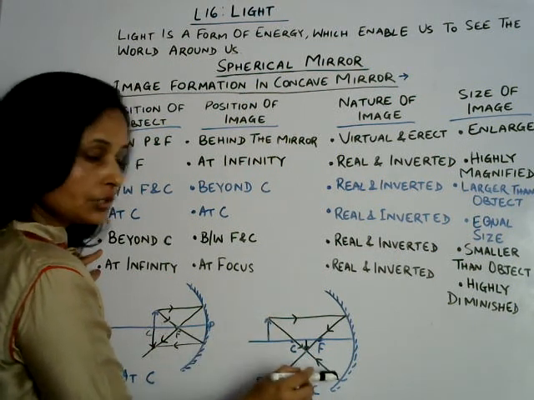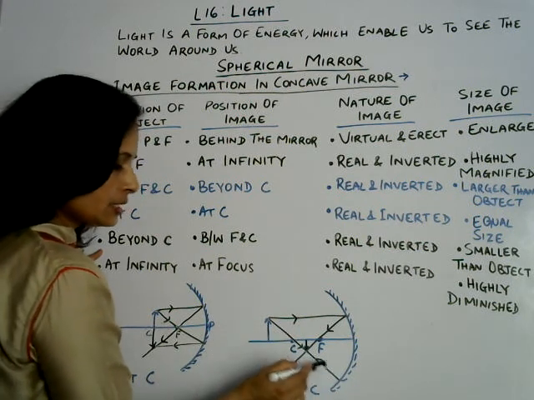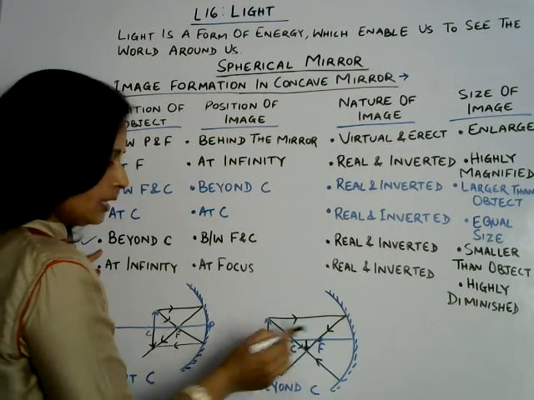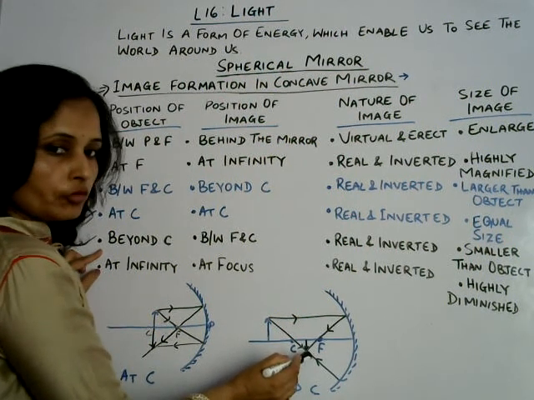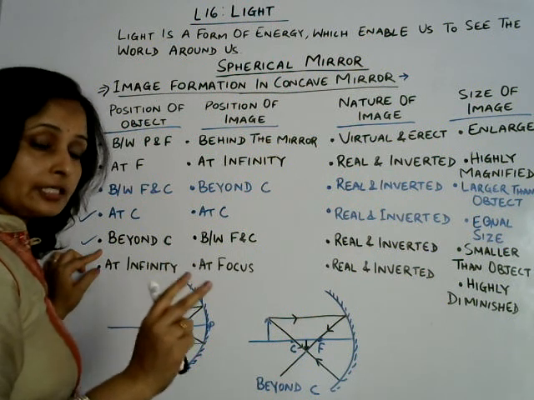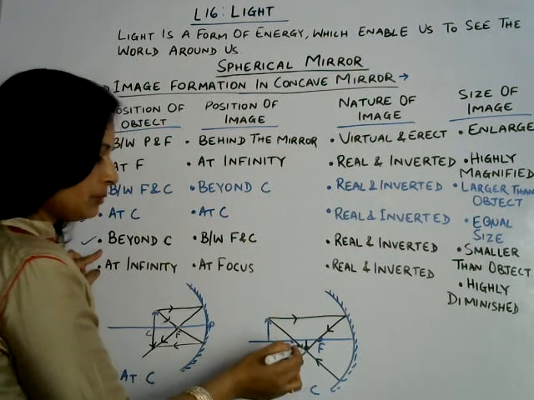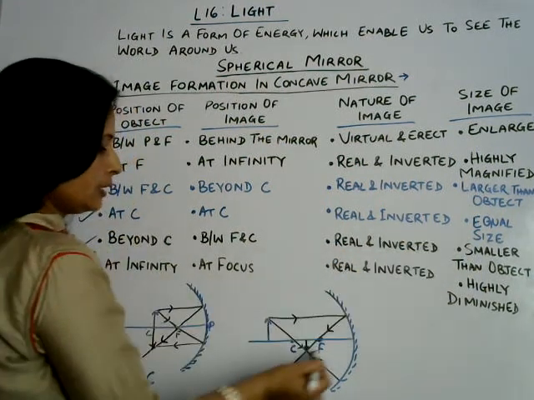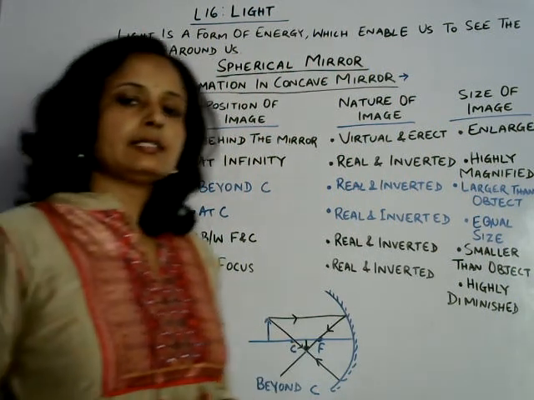This will go through the center of curvature and then return on the same way as well. The reflected ray will return on the same way as well, and here the reflected ray will pass through the focus, and this is the joining point. And we know that for image formation, two reflected rays should meet somewhere, and this is the meeting point. Here image will be formed and the image will be real, inverted and smaller than the object.